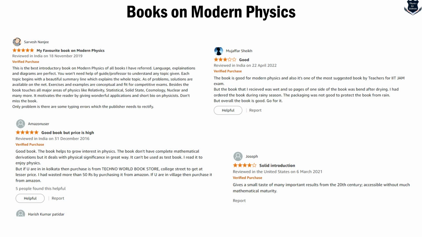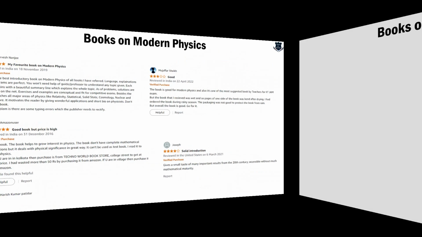The book is good for modern physics and so on. So overall, when I went through the Amazon reviews, plus what I have personally read, this book is very good. The review is very good. Nobody has said anything bad about this book.